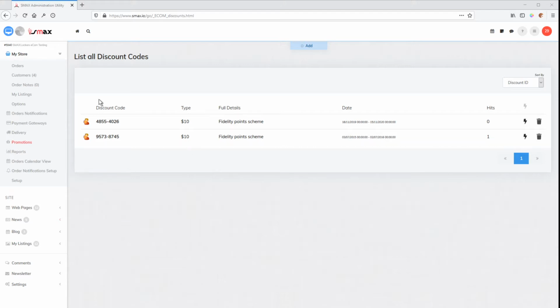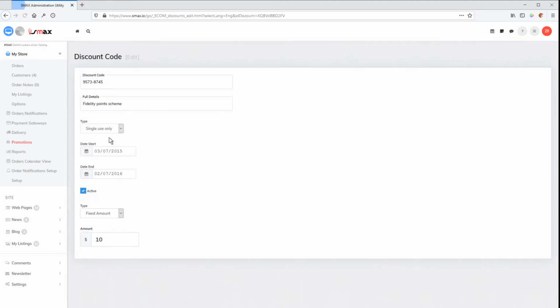So here we can see we've got our promotions, discount codes. You can rename promotions to anything you like using the dictionary. But let's have a look to see what we have. Let's have a look at this one. Here's our discount code.